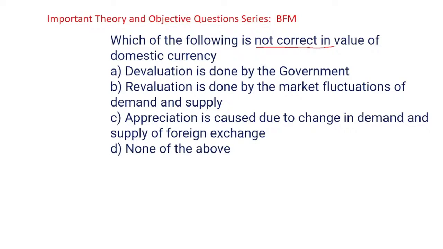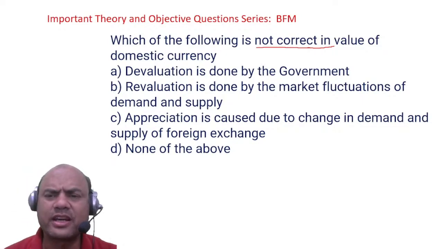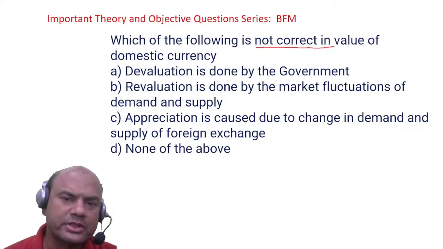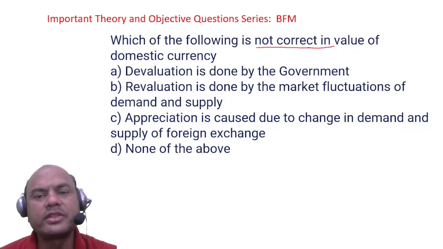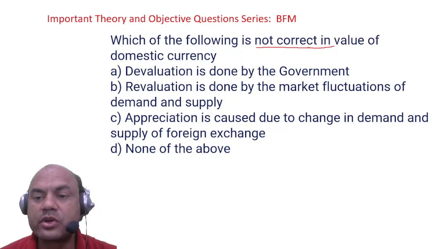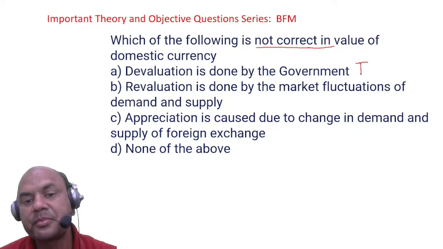What do you mean by not correct? Not correct. Okay. Devaluation is done by the government. Okay. So is this correct? What did I tell you just now? Appreciation, depreciation is done by the market forces. Devaluation and revaluation is done by the government. So this is correct. So this is true. But I want false. So this is not the right answer for me.